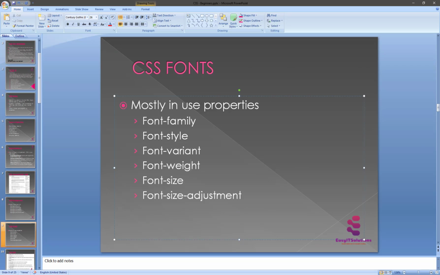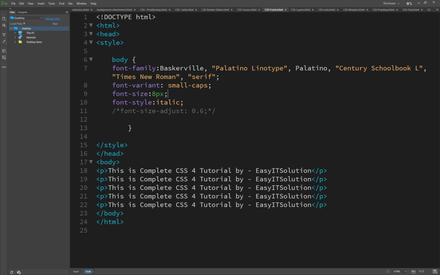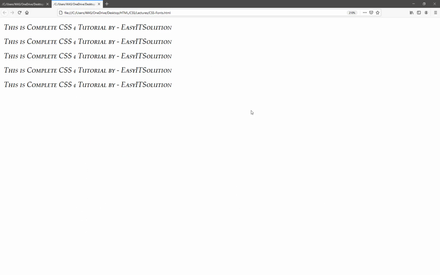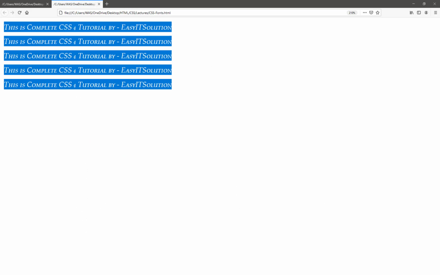And the last thing is the font size adjustment. Basically it multiplies. If I try one here, it's multiplied by the normal one, it means normal.